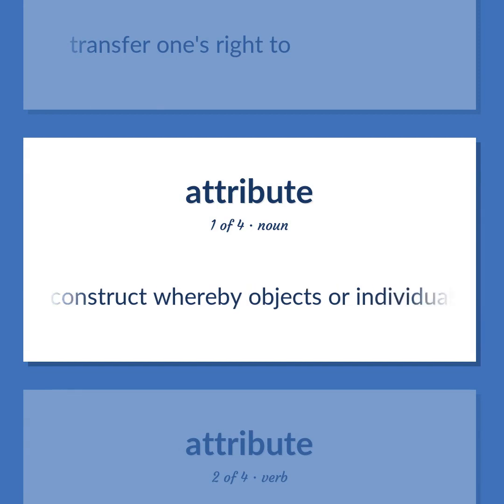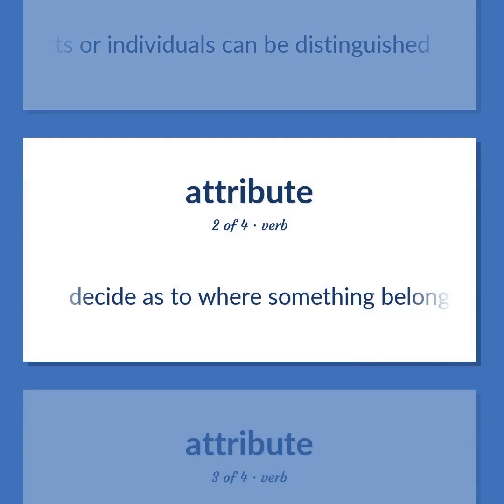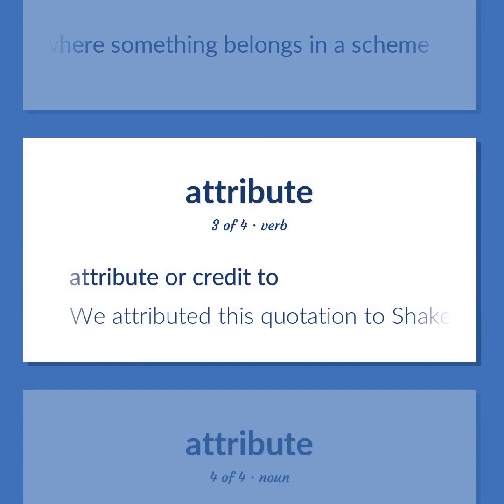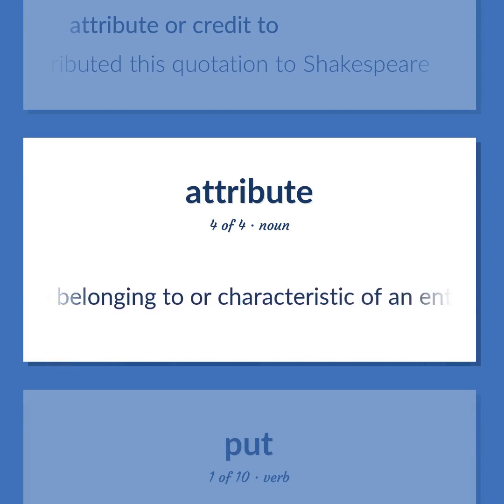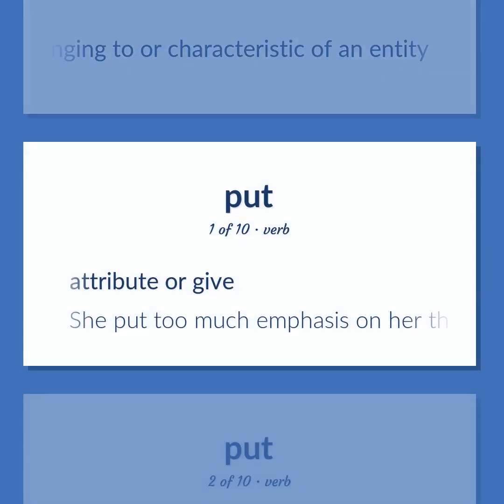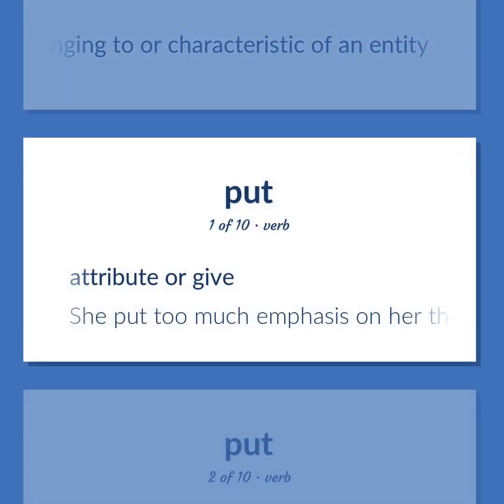A construct whereby objects or individuals can be distinguished. Decide as to where something belongs in a scheme. Attribute or credit to. We attributed this quotation to Shakespeare. An abstraction belonging to or characteristic of an entity. Attribute or give. She put too much emphasis on the last statement.